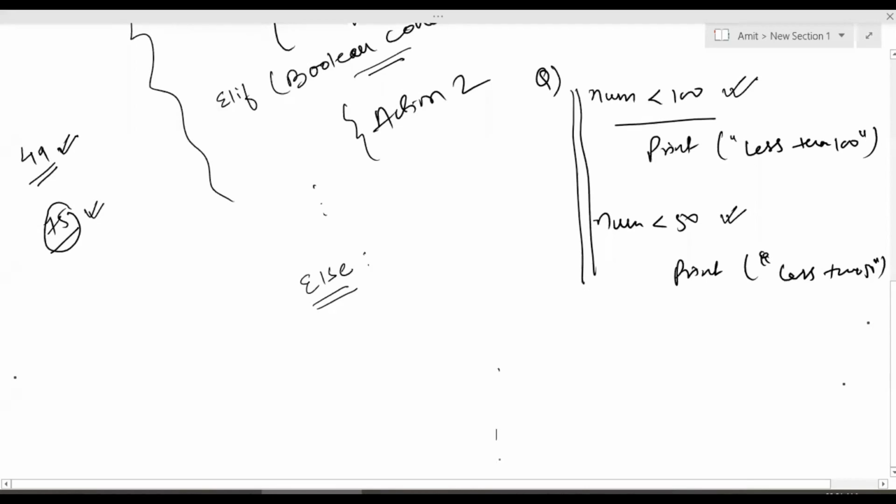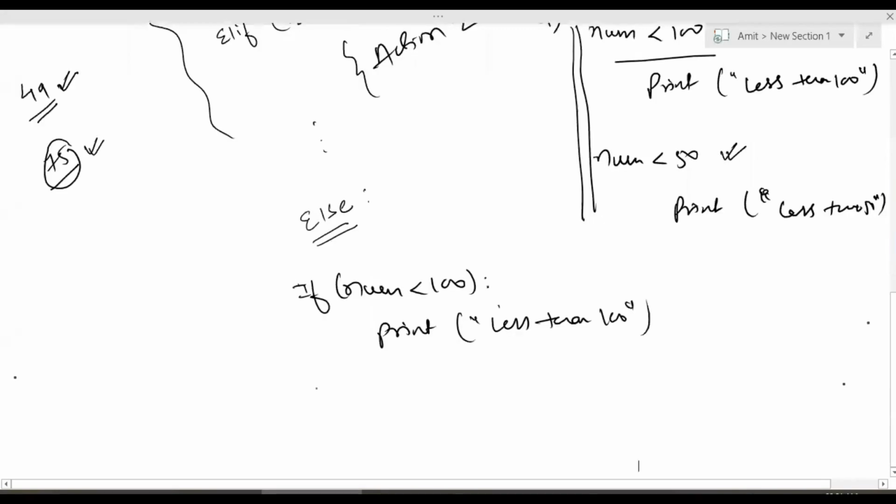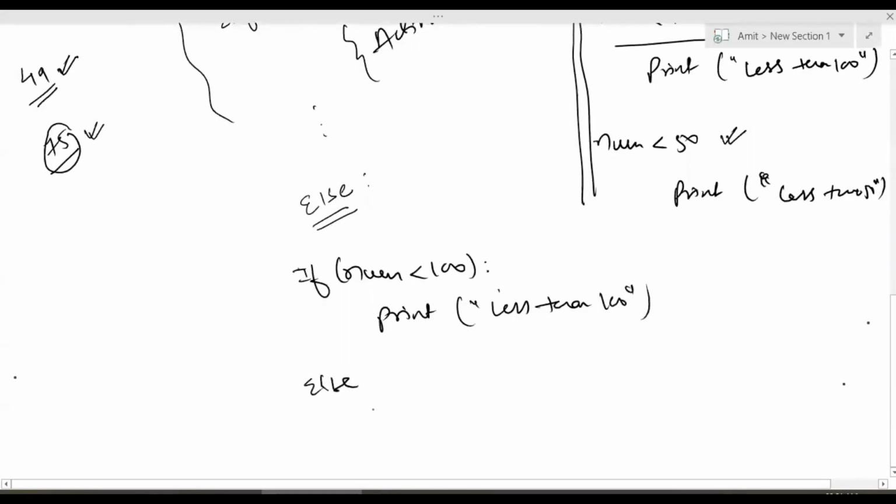Students will say: if number is less than 100, print less than 100, and then else, print less than 50. This is what I usually get as an answer from the students.